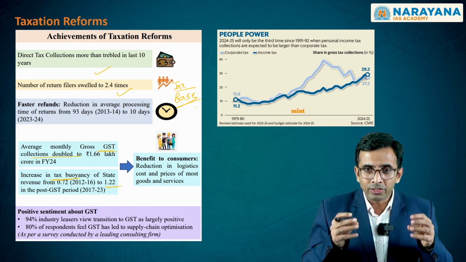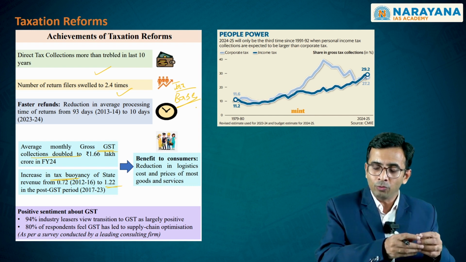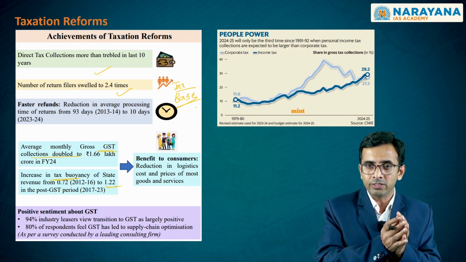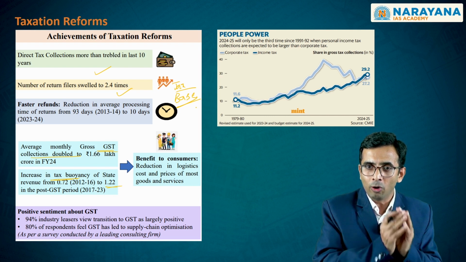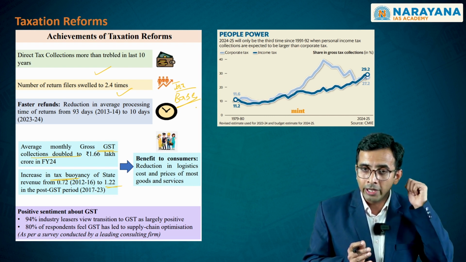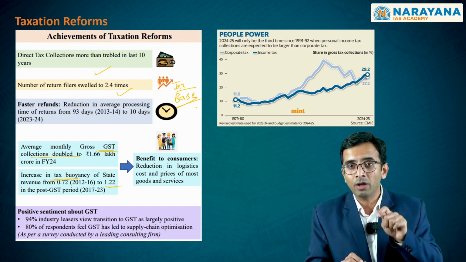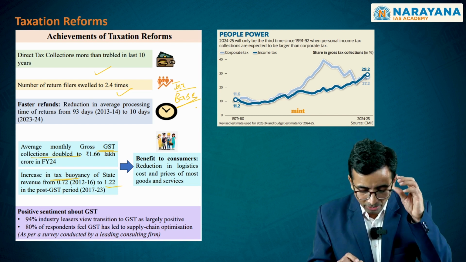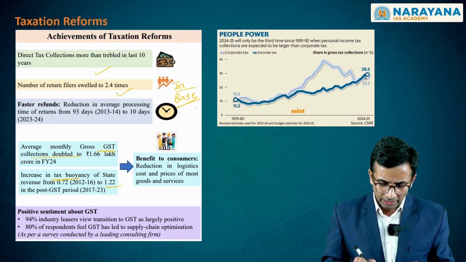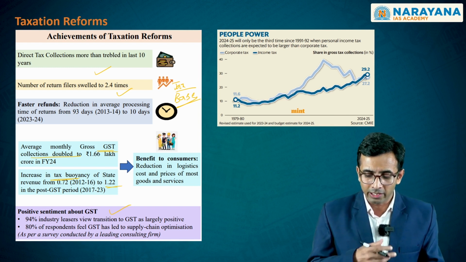So as part of this Vivad Se Vishwas scheme, up to 10,000 rupees and up to 25,000 rupees, whatever the litigations were there, these litigations will no more be there, freeing the people from these litigations. As you recall, this is what Sabka Saath, Sabka Vikas and Sabka Vishwas was mentioning. On the other hand, there is also a positive sentiment as it is being expressed by the industry leaders.